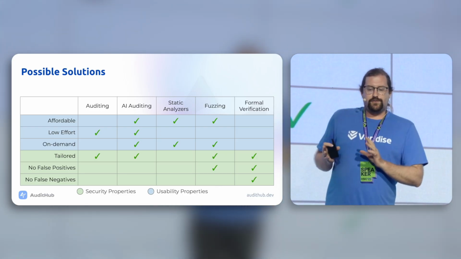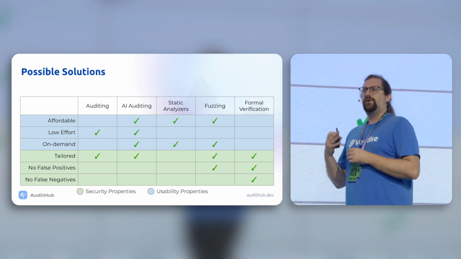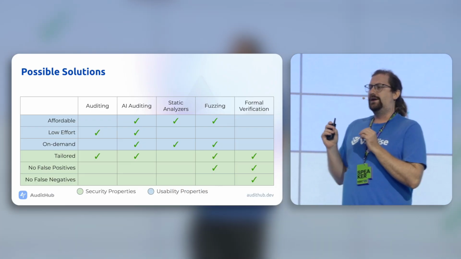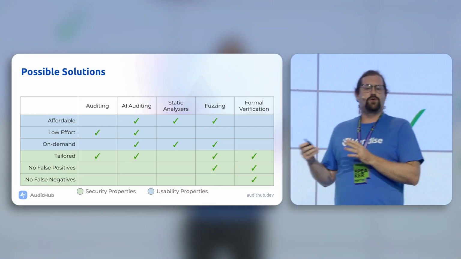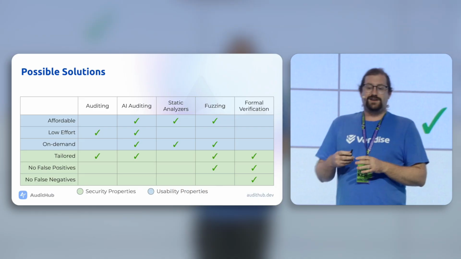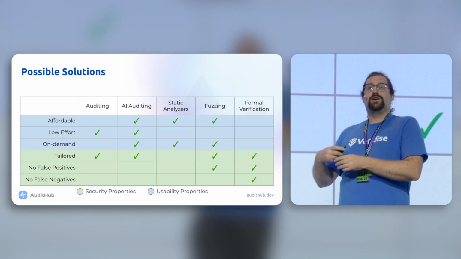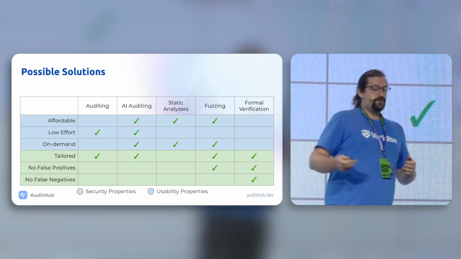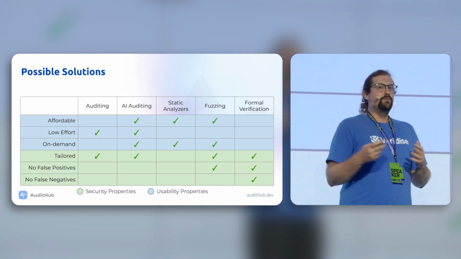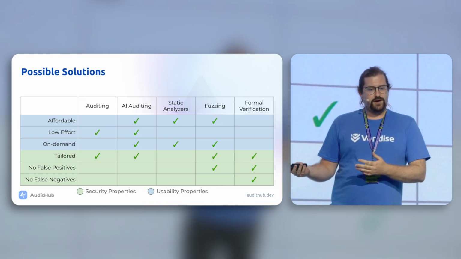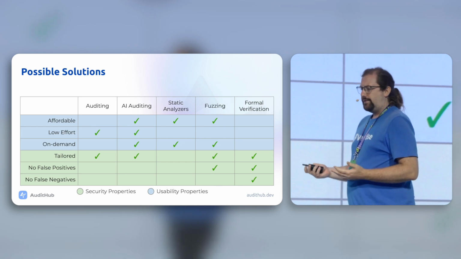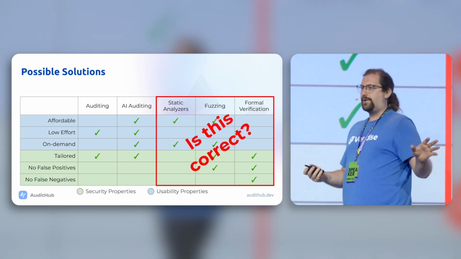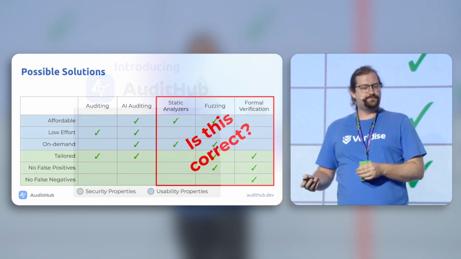If we look at formal verification as well, there's often also a stigma that formal verification requires experts in order to perform it, and so that means that really it doesn't happen on demand because you have to find such an expert and then wait for them to actually perform the formal verification. But the nice thing is, most of the time, it does come with security guarantees. And so really what I want to ask is, is the perception about security tools correct?